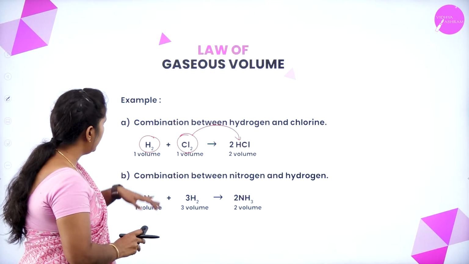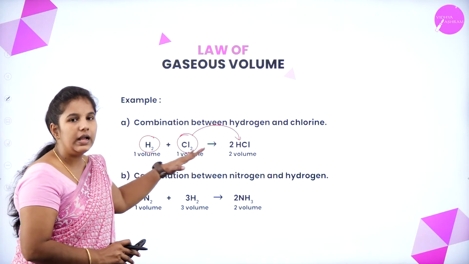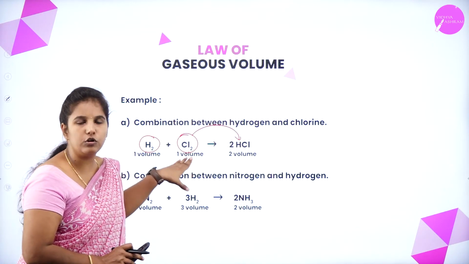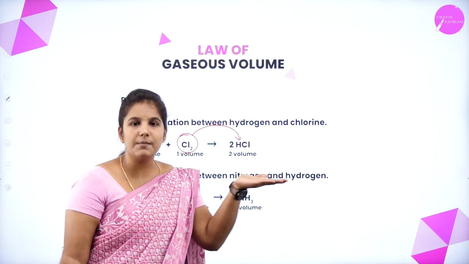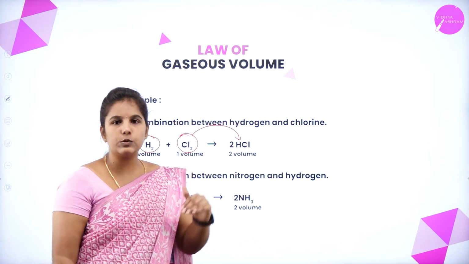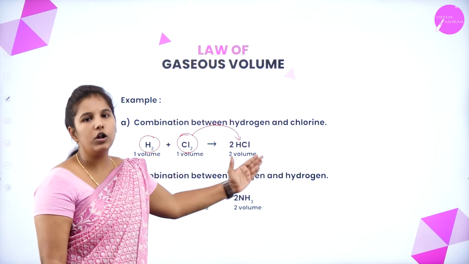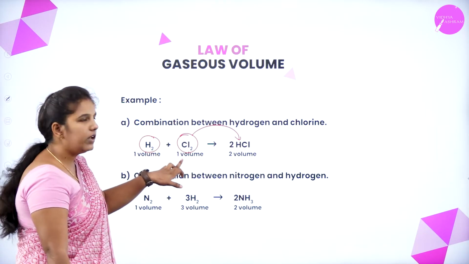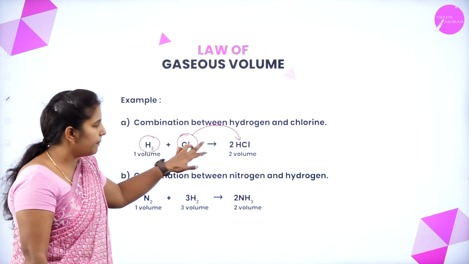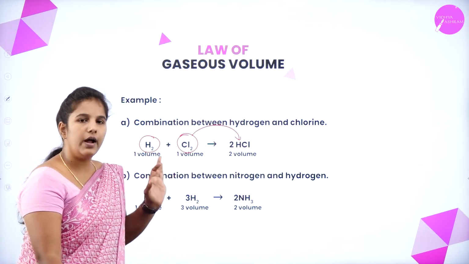You can see here that 1 volume of hydrogen combines with 1 volume of chlorine, so that the hydrochloric acid produced as a product has a simple whole number ratio with the reactants. So here 1 volume of hydrogen and 1 volume of chlorine combine to form 2 volumes of hydrochloric acid.